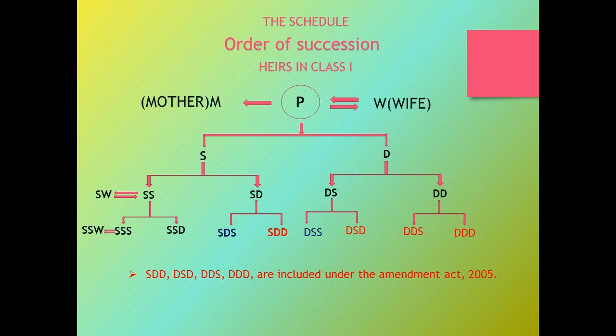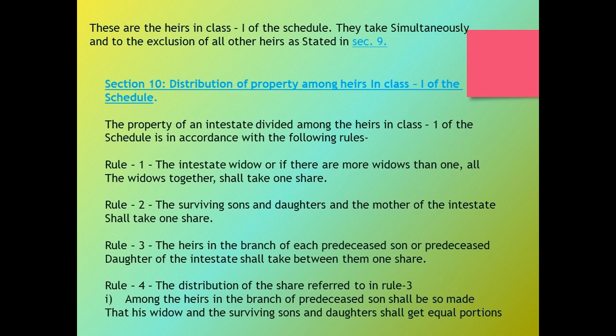So, these are the heirs in Class 1 of the schedule. They take the property simultaneously and to the exclusion of all other heirs as stated in Section 9.